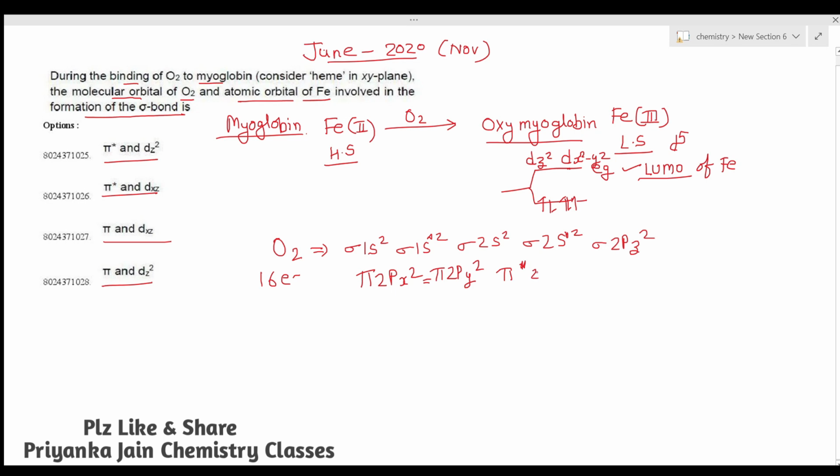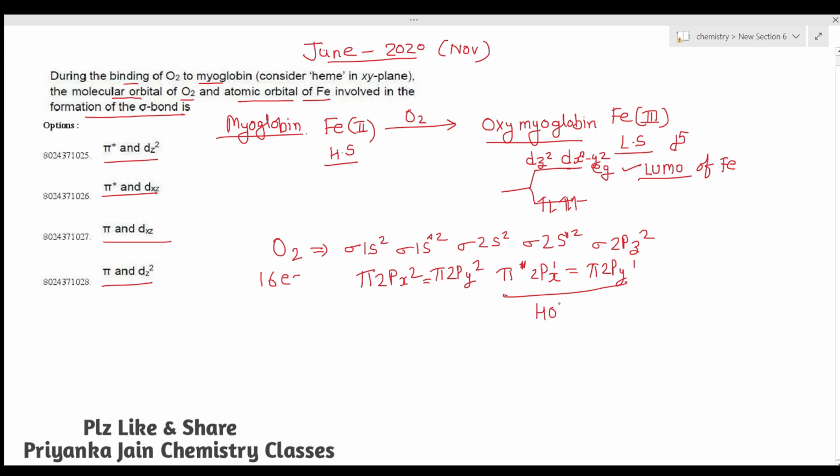So π2px and π2py. Okay, so one electron will be present here, because we have to complete 16 electrons. So there is one electron in the π* 2px orbital and the π* 2py orbital. Okay, so this will be called the